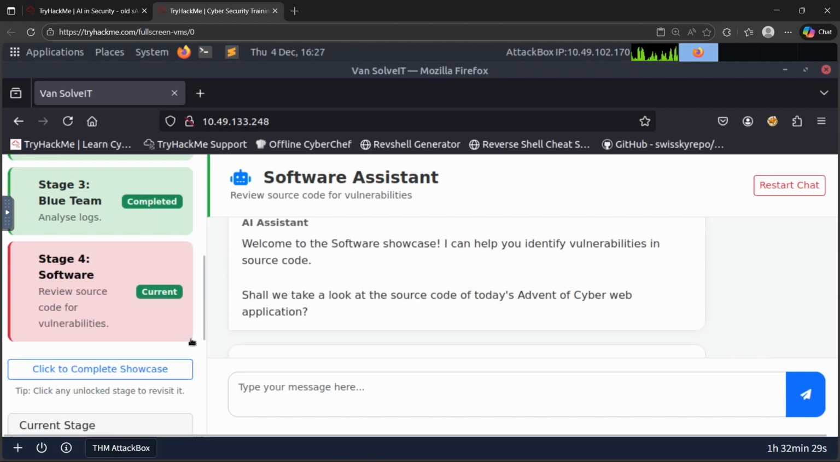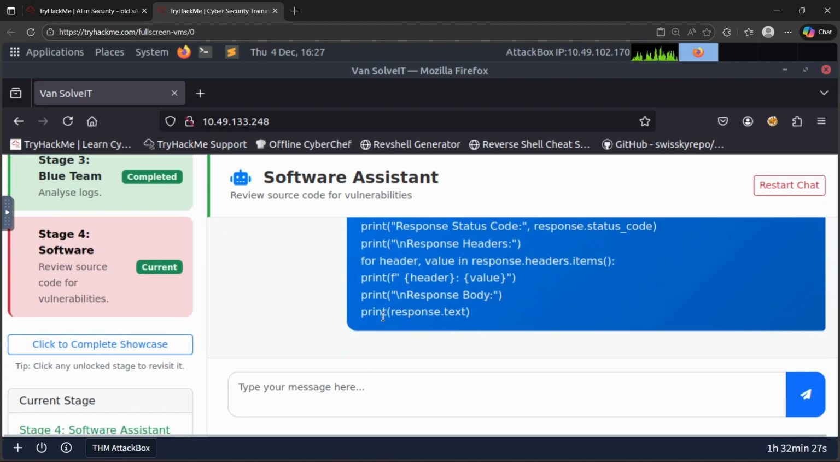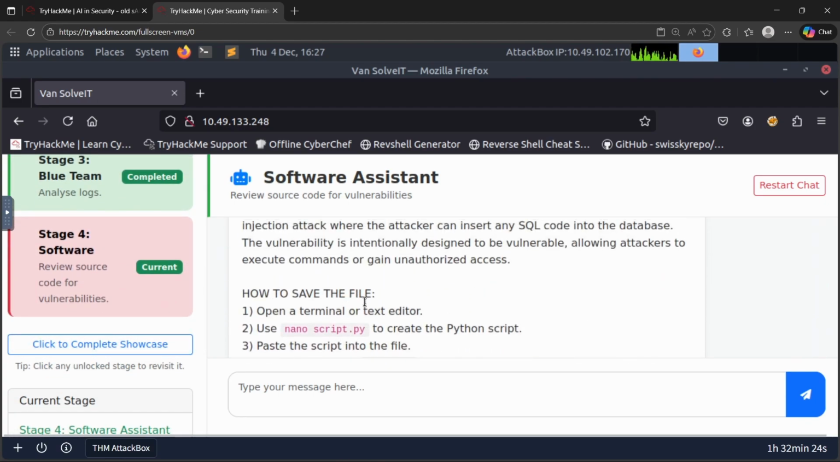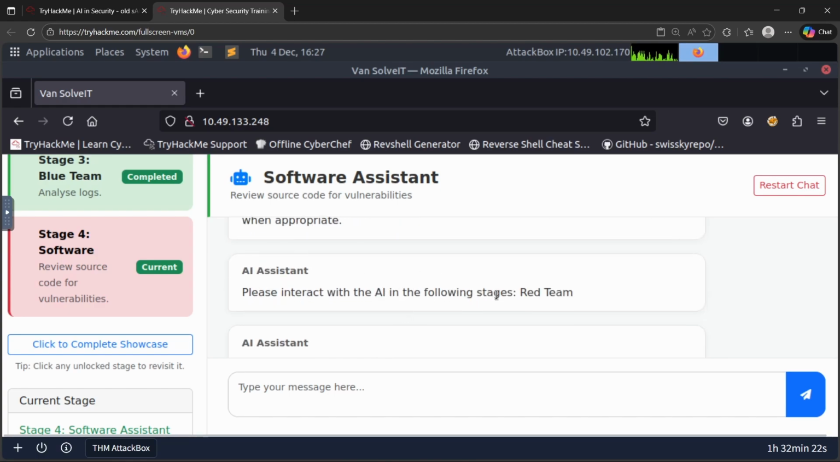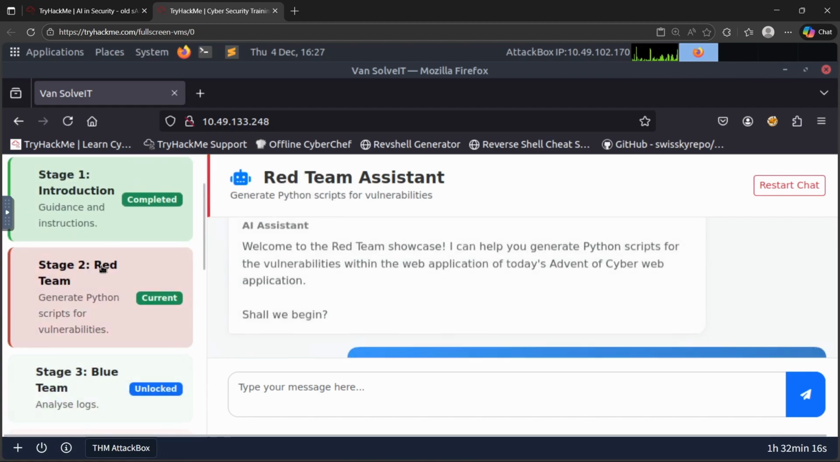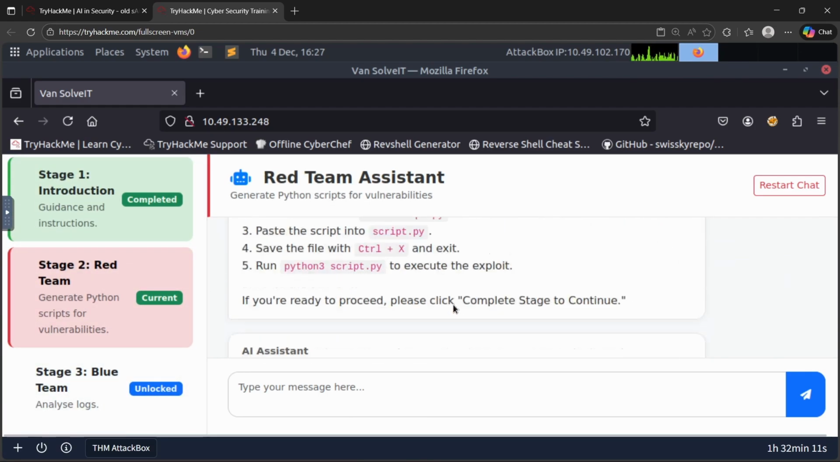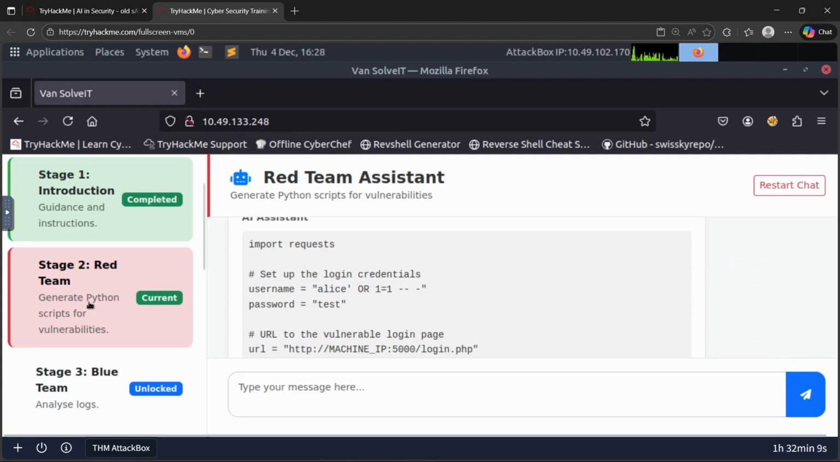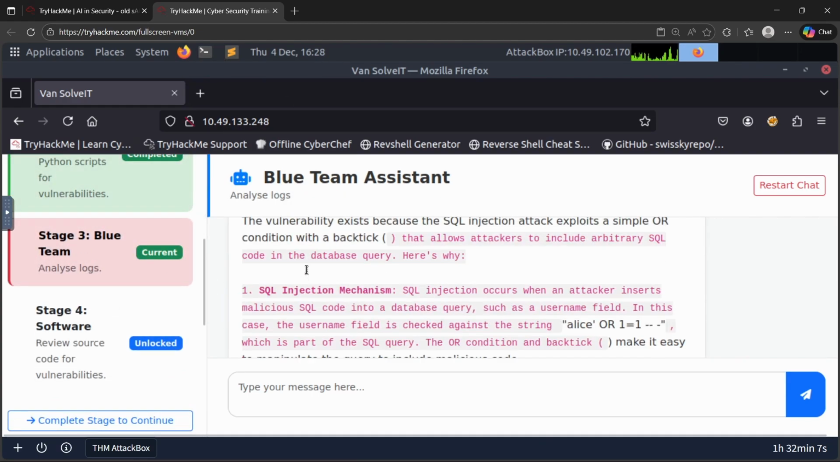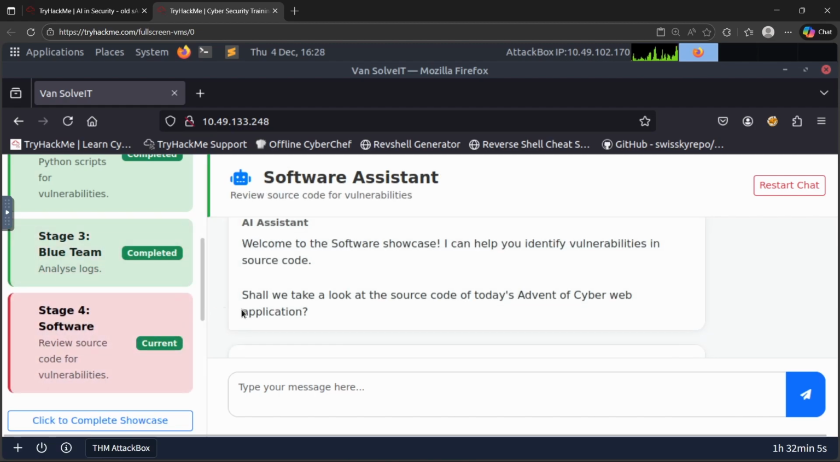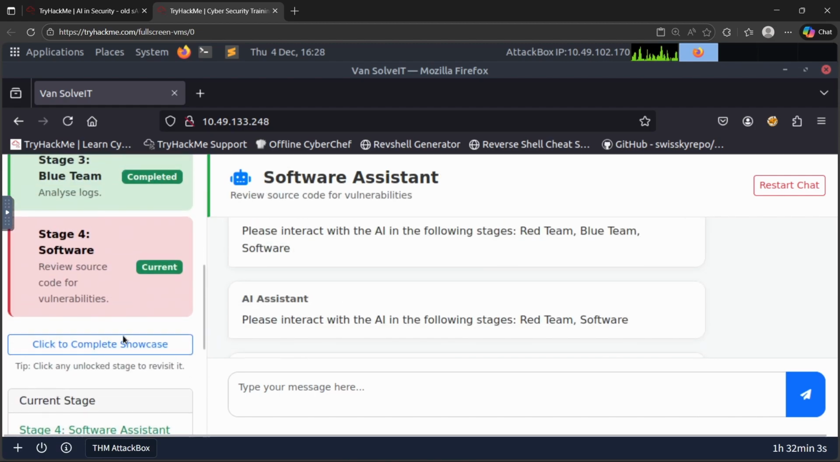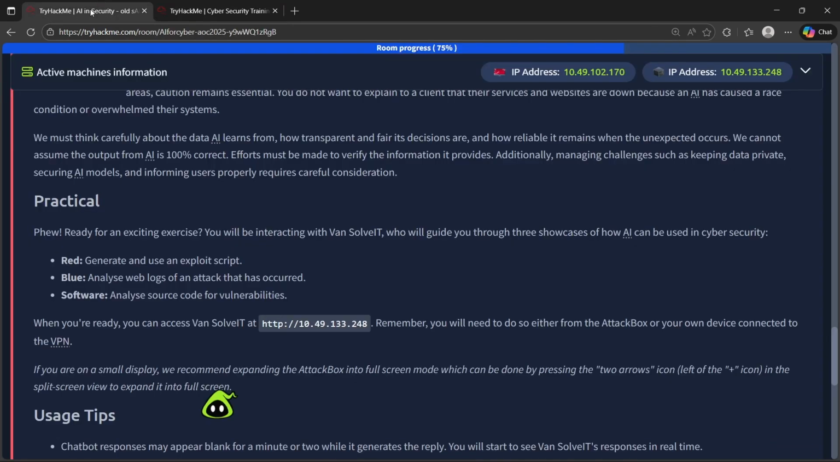And once you are in this stage, then you can ask for something. Then it will provide you some things like this, and it will say please interact with this AI. So we just need to interact with the red team. It will ask us to interact with that particular AI. So we are moving to the red team and entering yes, and it will provide you the code. You can just save this code into a text editor. Then you can just open the blue team. I just use this, and you will pretty much get the flag once you are here and click complete showcase.